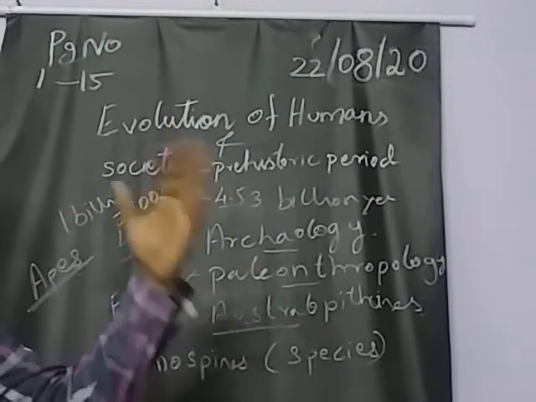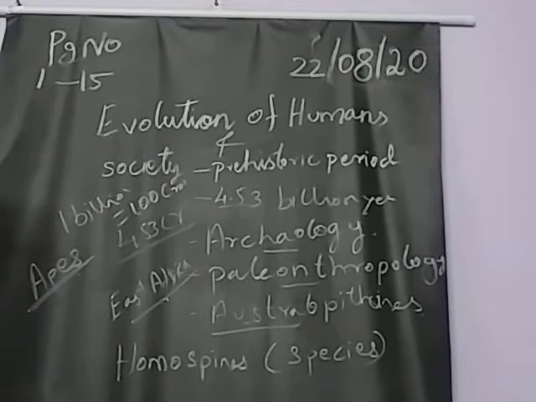After that they started to use bronze, and then they went for iron. So whichever metal or thing they used more, the name of the period will be related to that only. So that period will be called the Stone Age, Iron Age, Bronze Age, like that.